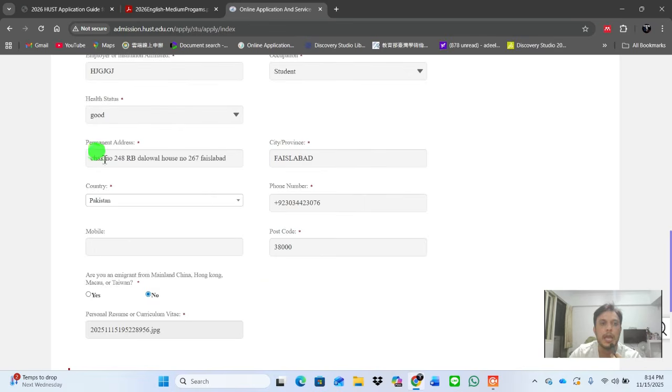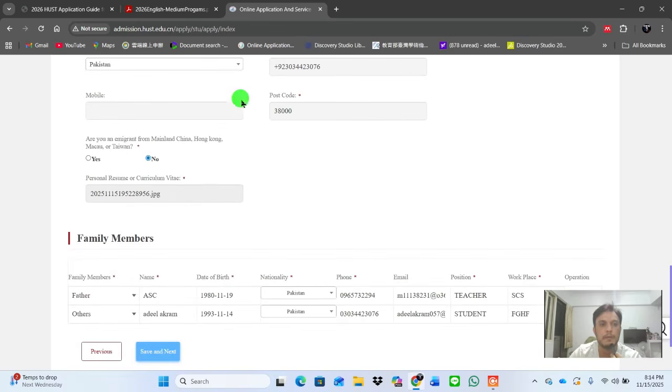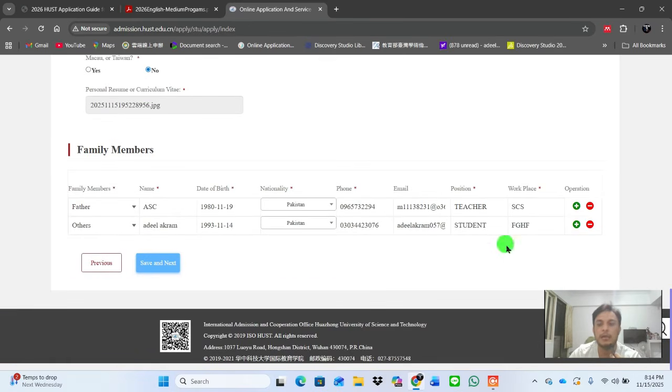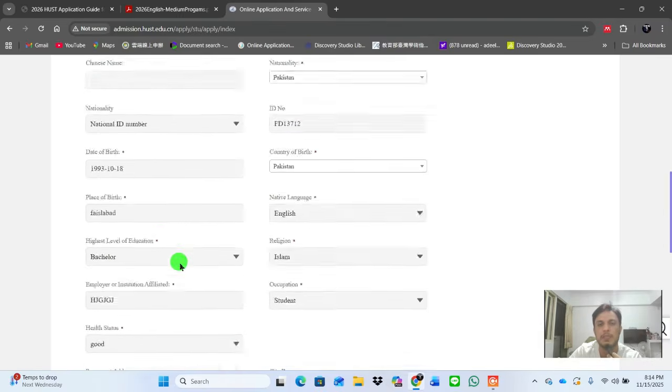Your religion and your permanent address here, and then you have to provide information about your family members, like your father, your sibling. If you want two, three, four, or five, it depends on you. After that, you have to click on save and next.